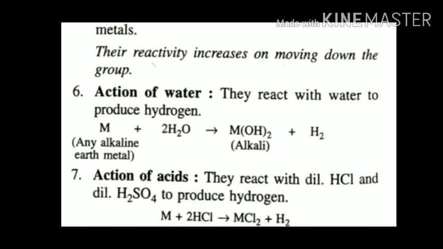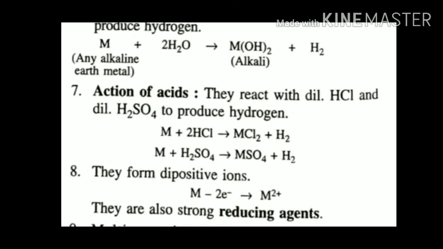Action of water: they react with water to produce hydrogen gas, and this reaction is also exothermic. So metal plus water gives us metal hydroxide plus hydrogen gas. Please note down, M here denotes any metal of this particular group. Action of acids: as normal, the metals react with acids to generate salt and hydrogen gas, so the same thing is followed here also.